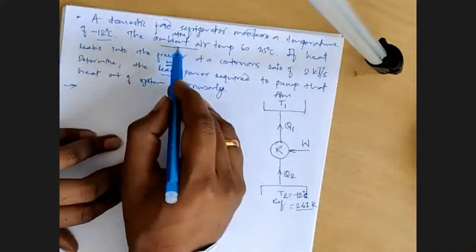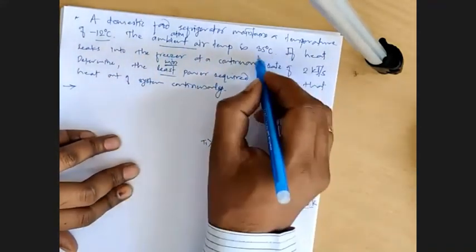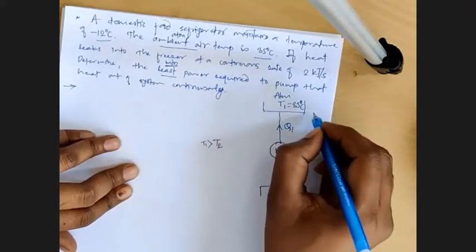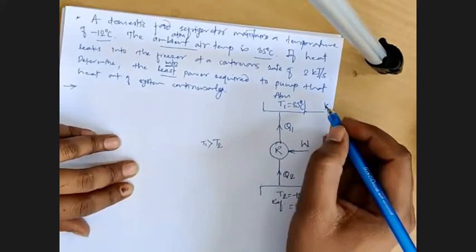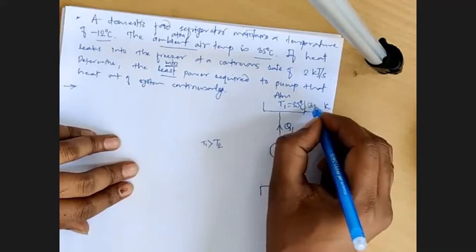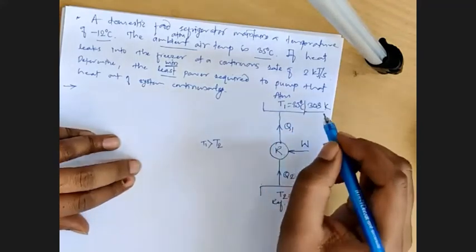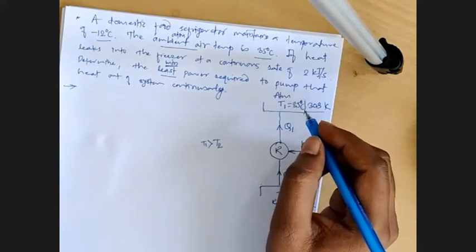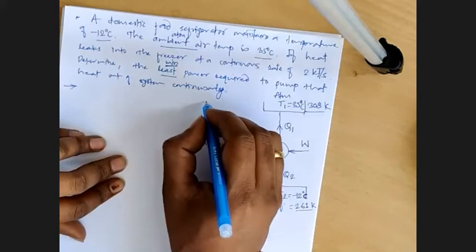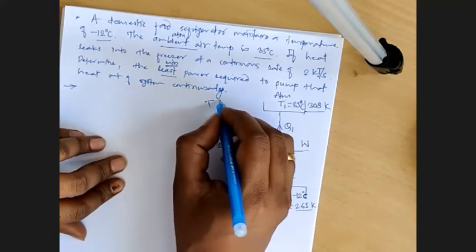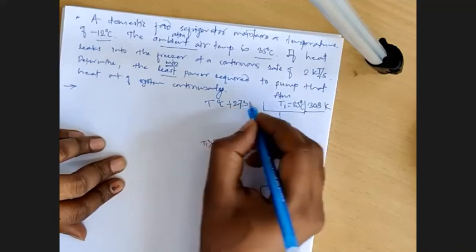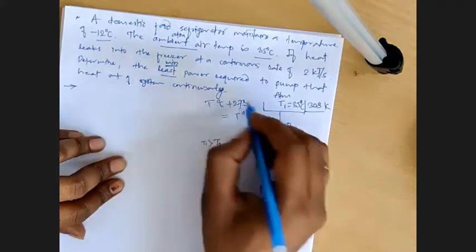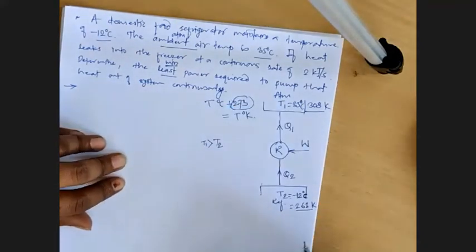Next, the ambient air temperature is 35 degrees Celsius. So this T1 is 35 degrees Celsius, and in terms of Kelvin, Pratik? 308 Kelvin. Those who don't know what Pratik is doing, for them: the temperature in degrees Celsius plus 273 gives the temperature in Kelvin. So he is just adding this 273. Okay.